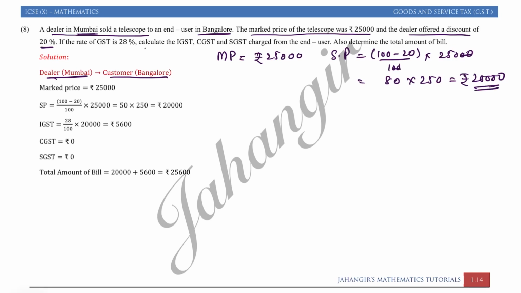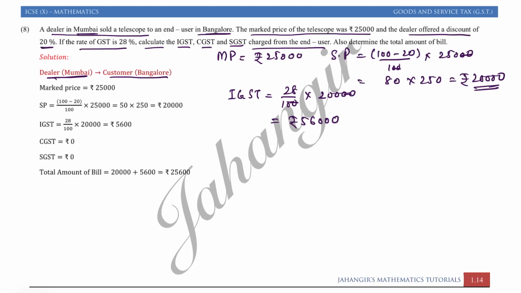Now what they are saying: calculate the IGST, CGST, SGST charged from the end user. End user is a customer, and also determine the total bill. So if the rate of GST is 28%, here we have to write IGST, that is equal to 28% of 20,000. 28 into 2 is rupees 5,600.